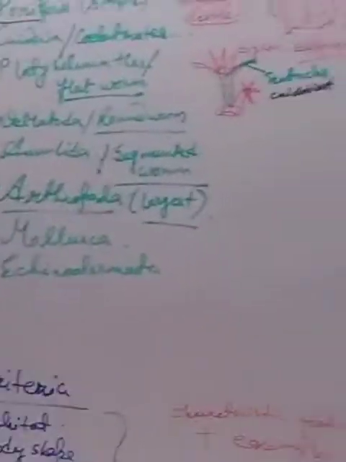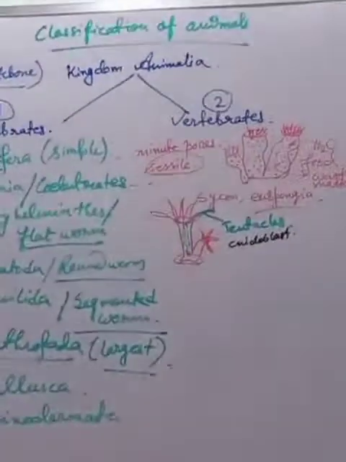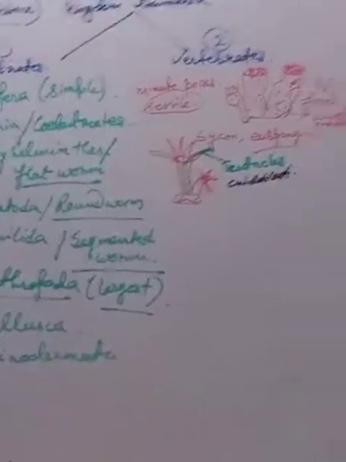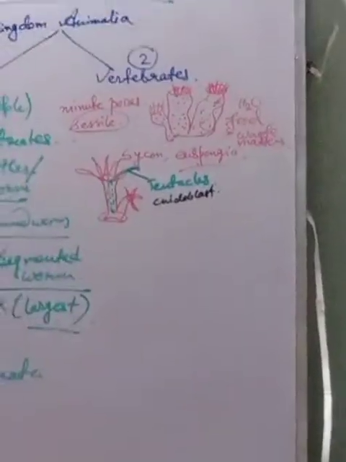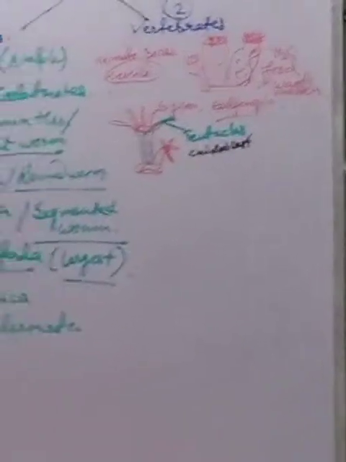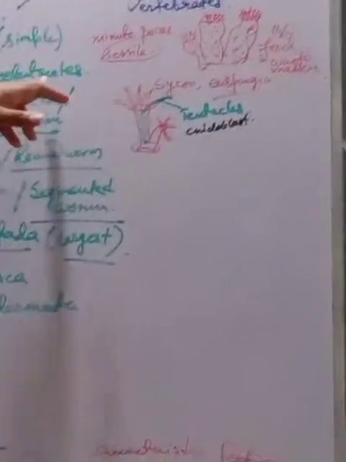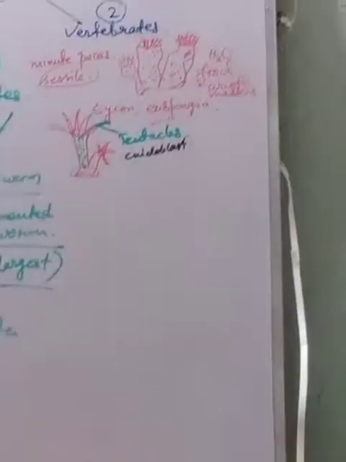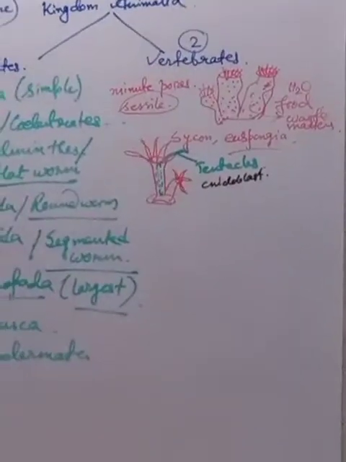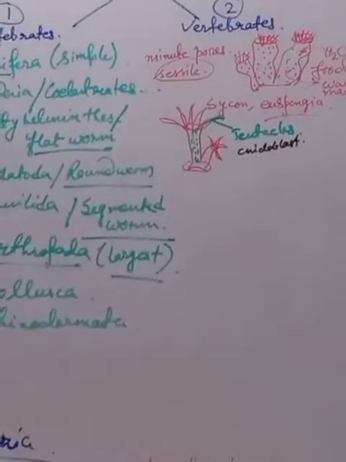So here I said that Cnidaria are the gut animals. That's why they have a hollow gut inside, so they are called coelenterates. Gut means cavity, nothing else. They have a hollow cavity within them. So then the word coelenterates comes. Their mouth is surrounded by tentacles, and the tentacles give them protection along with catching the prey. The tentacles are made up of cnidoblastic cells.